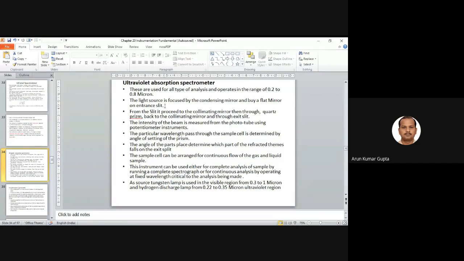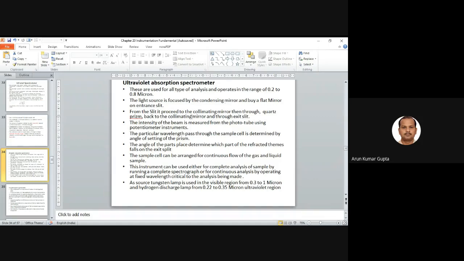I'm not going into much detail in the diagram, but you can see that we have some flat mirror at the entrance through which the light will pass, and we have some slit. Slit means this is a narrow arrangement where we are passing only a particular wavelength. The rest will be filtered. So from the slit it proceeds to the collimating mirror, then through the quartz prism back to the collimator mirror and through the exit slit. So this is basically the diagram detail.